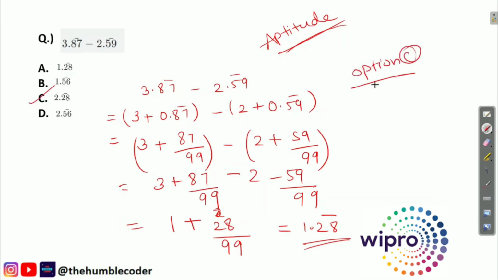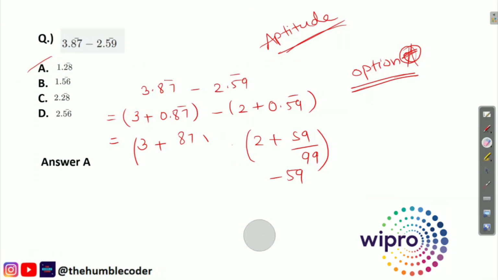So basically the question was simple enough, we only need to know the concept that 0.59 bar can be written like this also, and once after doing this we just need to solve or simplify the equation. Let's look at the answer. So the correct answer is option 1.28. Okay, sorry, I have just tick marked the wrong answer. We have actually found the correct answer, so the correct answer is option A only, that is 1.28 bar. Okay, so let's move on to the next question now.